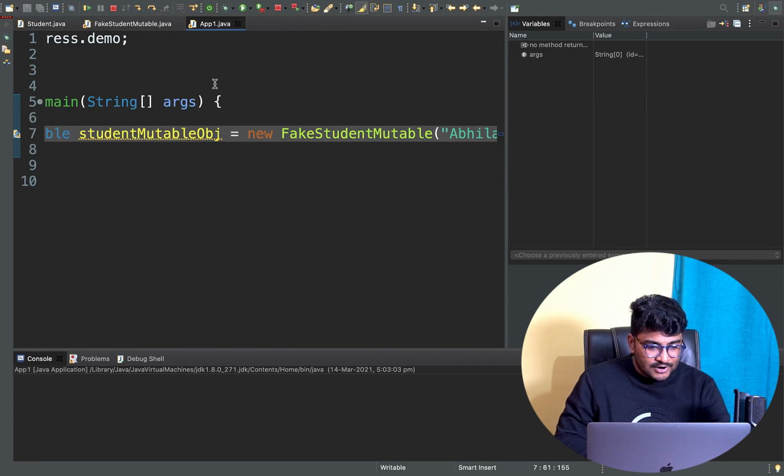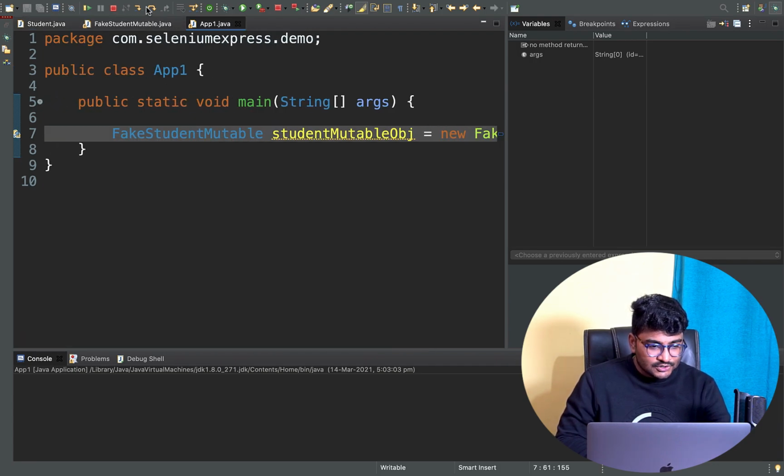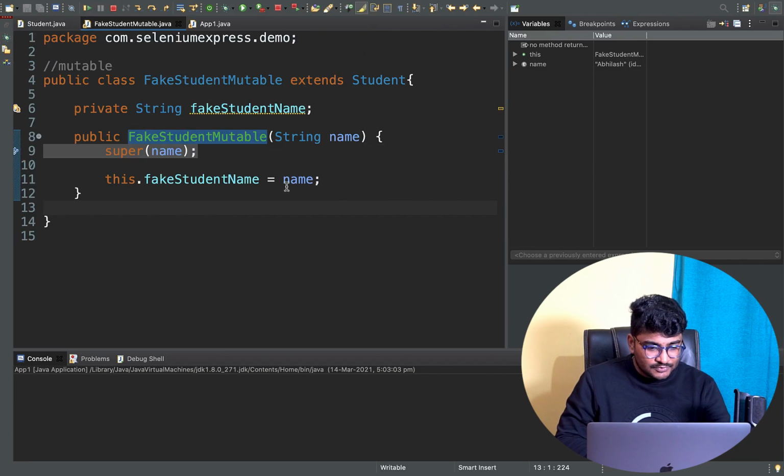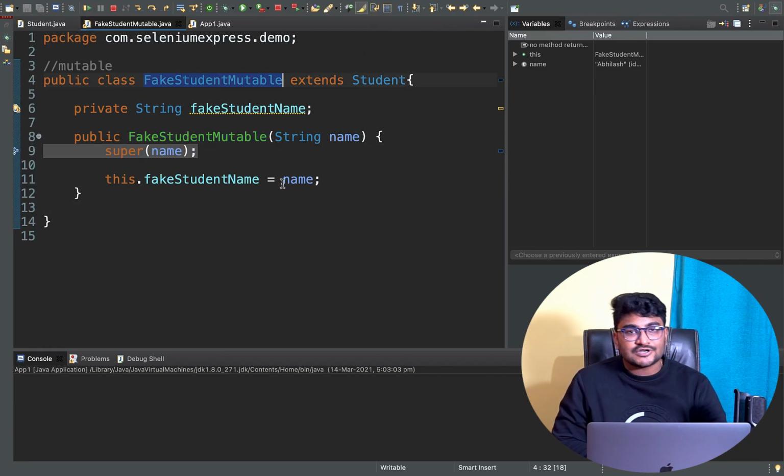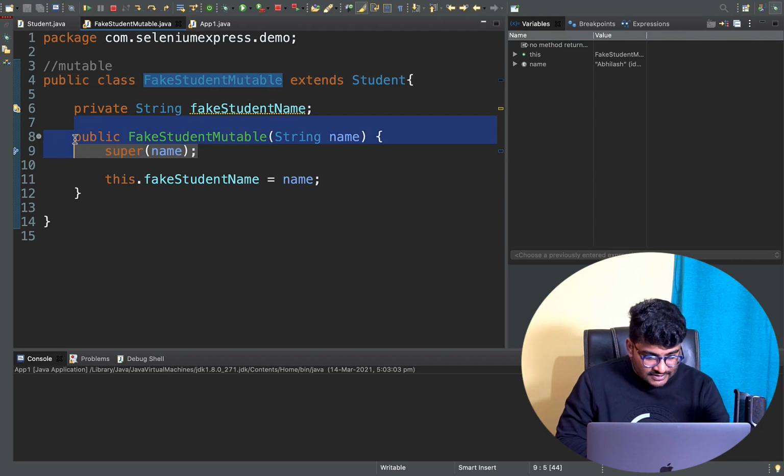If I go to app1.java and do resume, first it will come to your subclass, which is the fetch student mutable class. This constructor will get called.